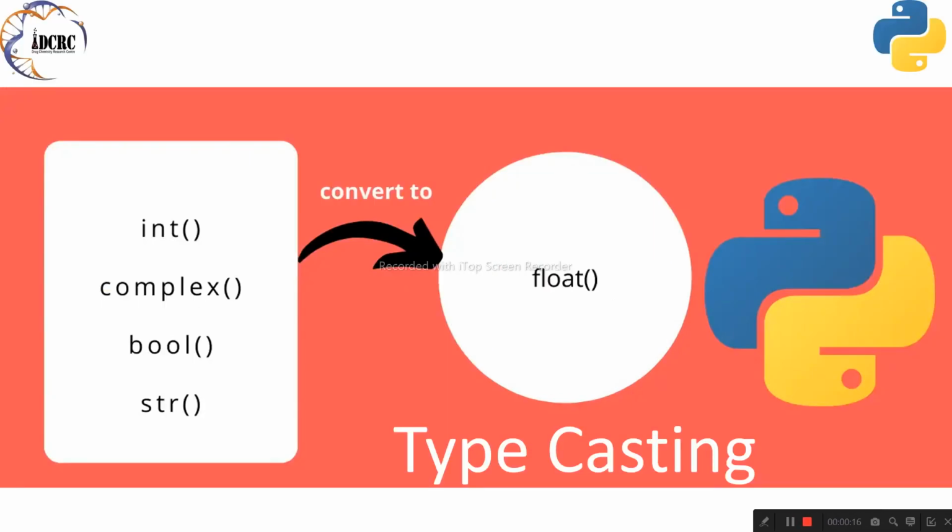Today, we're delving into the fundamental concept of typecasting in Python. Typecasting, also known as type conversion, is the process of converting the data type of a variable into another data type. In Python, we leverage built-in functions like int, float, str, and bool for these conversions. Typecasting ensures smooth operation compatibility, efficient data processing, and robust code. Let's explore this vital topic together.